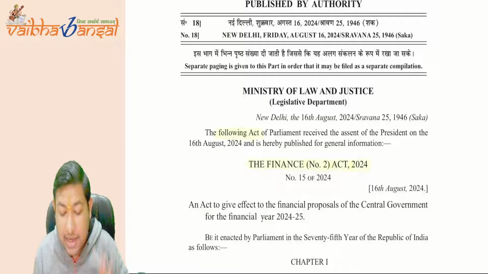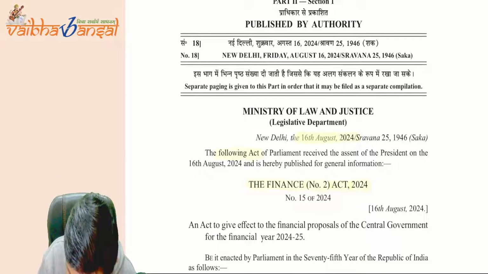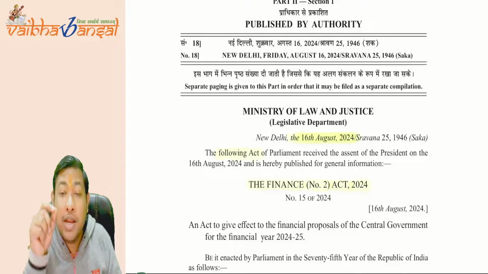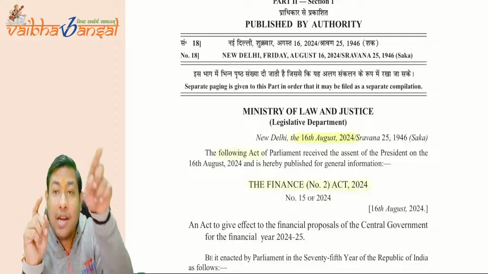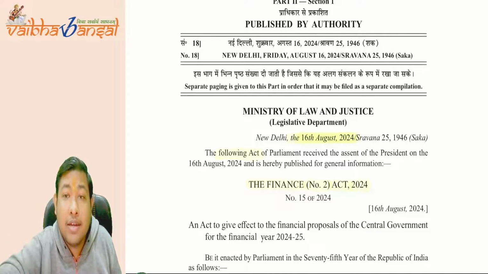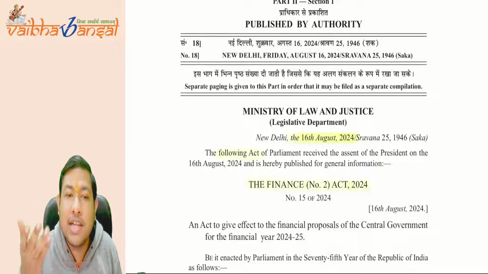It is signed by the president of India on 16th of August 2024. So the bill which came in the parliament on the 23rd of July 2024 becomes an act on 16th of August 2024, after considering each and everything.